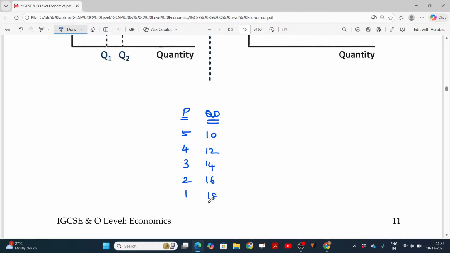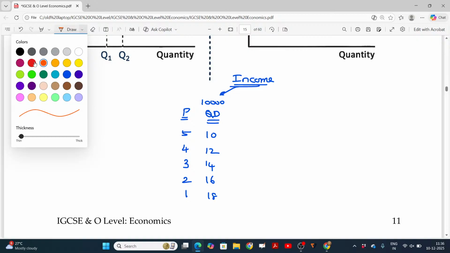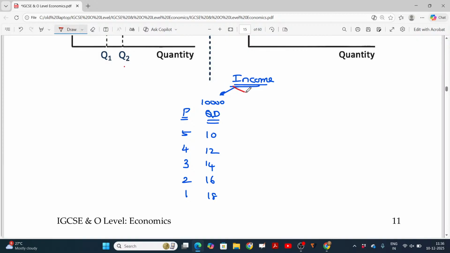Is that okay? But your monthly income by this time is only 10,000. Suddenly you got a good job. Your monthly income increased from 10,000 to 20,000.